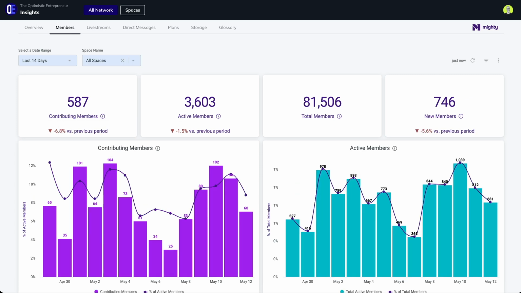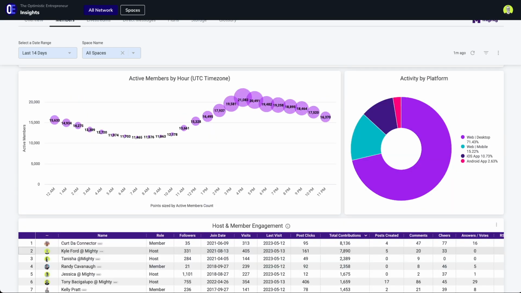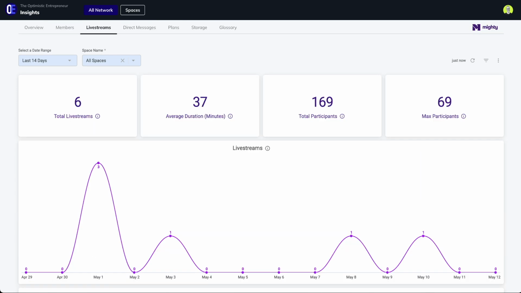After the overview, there are 5 other network dashboards. This is members, so you can see members across your entire Mighty network and a few key ratios to understand their level of engagement. You can also explore individuals and see a specific person's contributions. This is the live streams dashboard. For many hosts, incorporating live streaming is a great activity generator. Click on a specific live stream to see how much engagement you got.